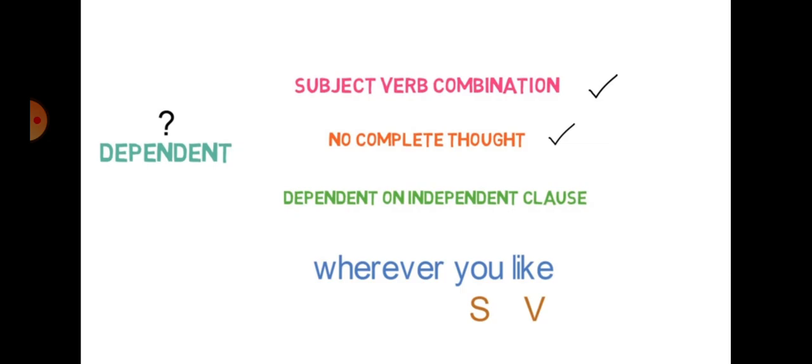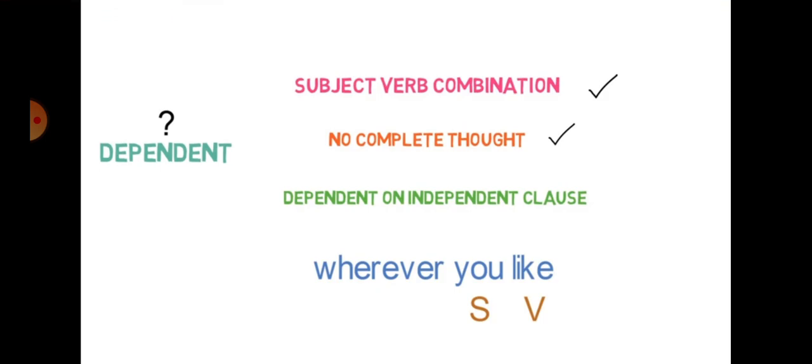For example, "wherever you like". You is our subject, like is our verb. You is at the place of subject, like is at the place of verb. So you can see it has a subject and verb combination. Yes. Is it a group of words? Yes. But are you able to get the complete meaning? No. So all the three qualities are not in this clause, so it becomes our dependent clause.